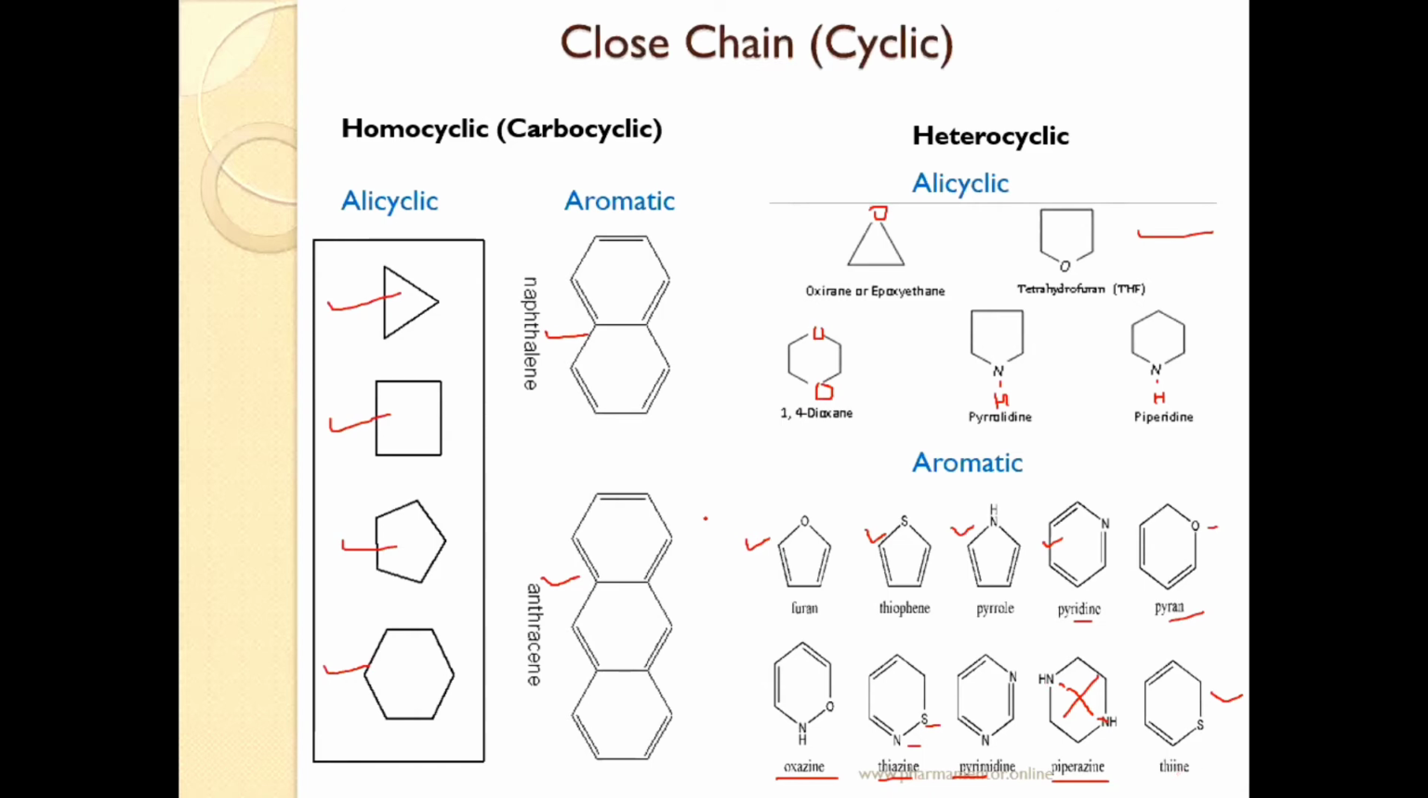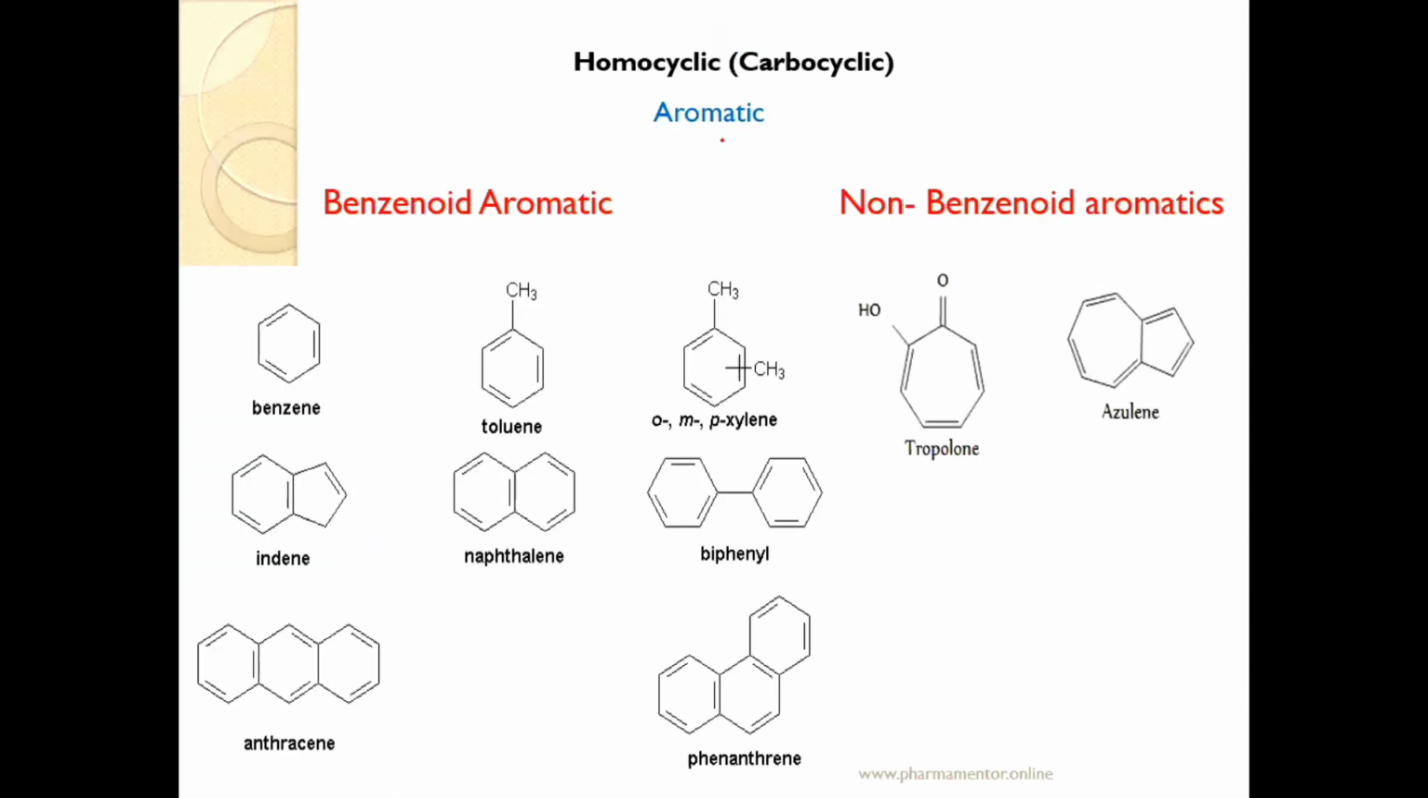This is all about classification of closed chain compounds. Now here again, homocyclic aromatic compounds. As on the previous slide we discussed the classification of homocyclic compounds, they are classified into 2 classes, alicyclic and aromatic. Now the aromatics are again further classified into 2 main classes, that is benzenoid aromatic compounds and non-benzenoid aromatic compounds.